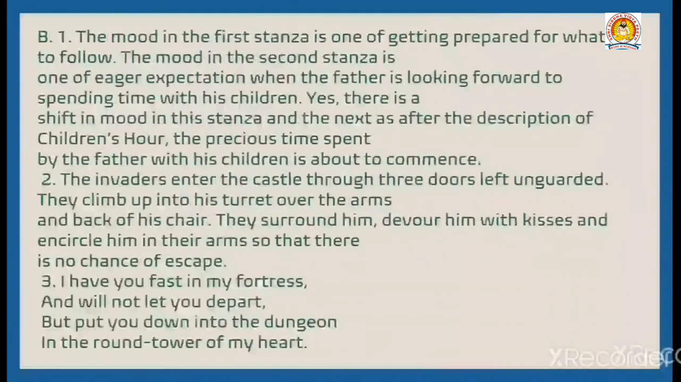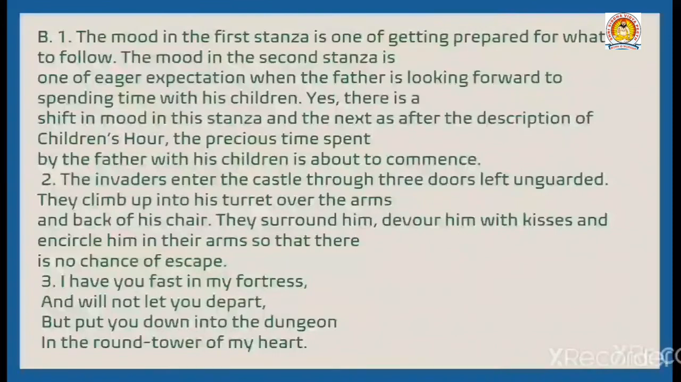Next one. B. Answer these questions in 30 to 40 words each. What is the mood in the first stanza? Is there a shift in mood in the second and third stanzas? Explain. The mood in the first stanza is one of getting prepared for what is to follow. The mood in the second stanza is one of eager expectation, when the father is looking forward to spending time with his children. Yes, there is a shift in mood in this stanza and the next, as after the description of children's hour, the precious time spent by the father with his children is about to commence.